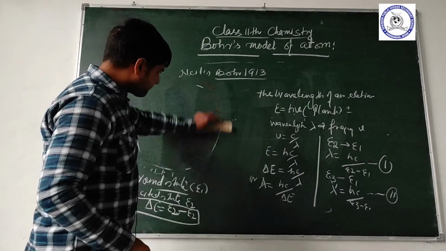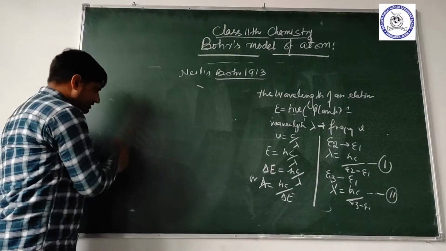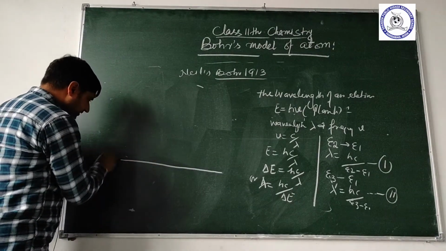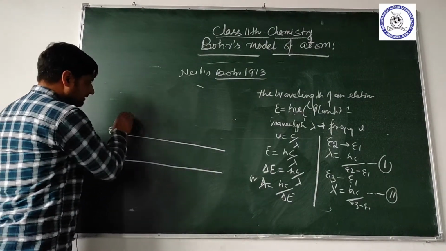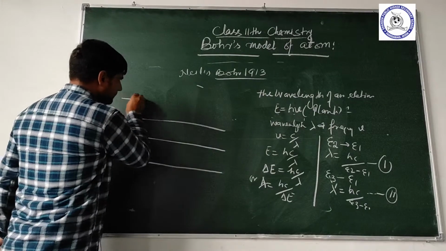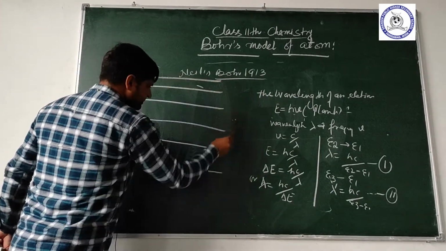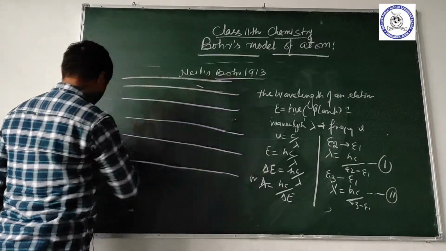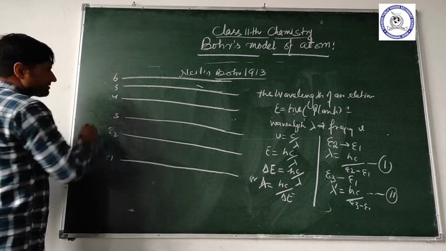Now, suppose there are various energy levels, starting from E1, E2, E3, E4, E5, that is 1, 2, 3, 4, 5, 6.